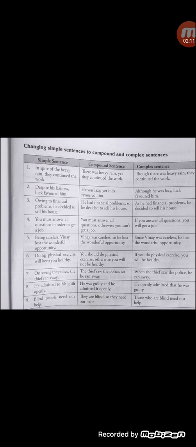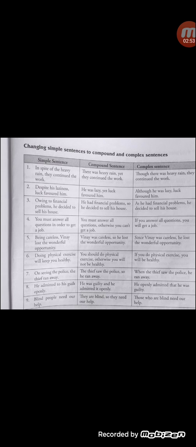Next, let us see another sentence, complex sentence. In a complex sentence, there should be one dependent clause and an independent clause, and these should be combined by a subordinating conjunction, right? So, what you have to do now, in spite of the heavy rain should be a dependent clause. So, though there was a heavy rain, they continued the work. Okay. Now, let us see another one.